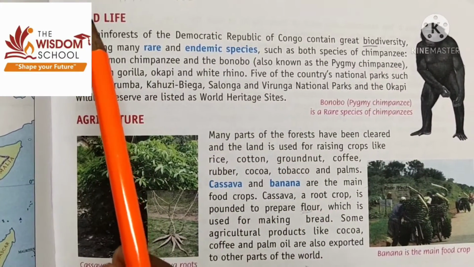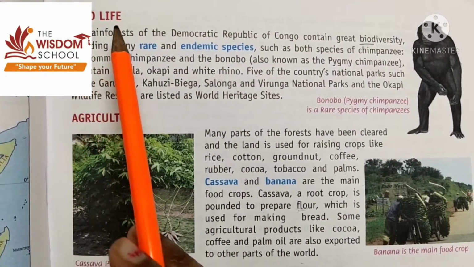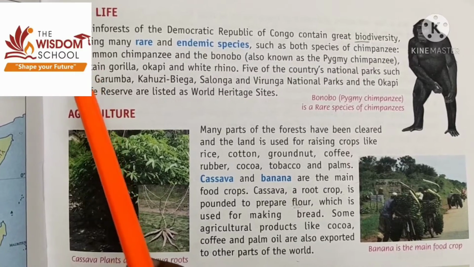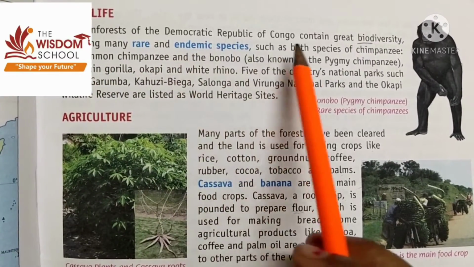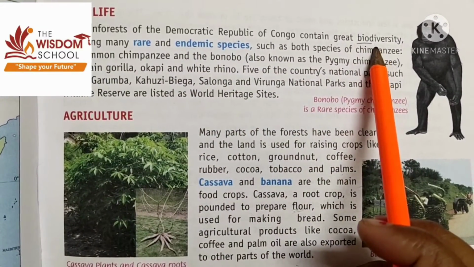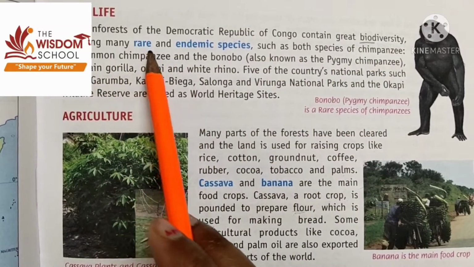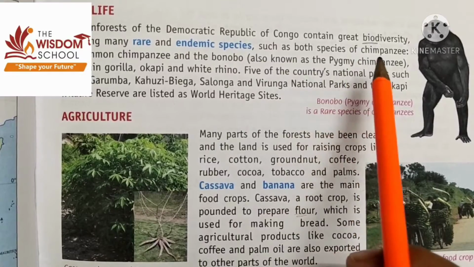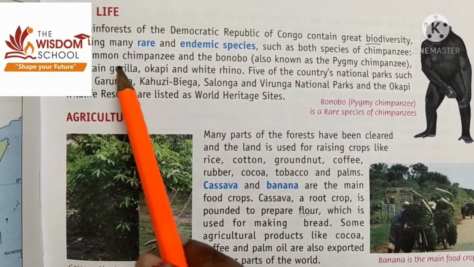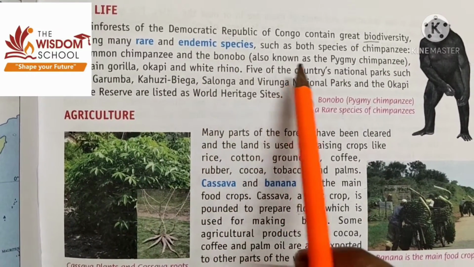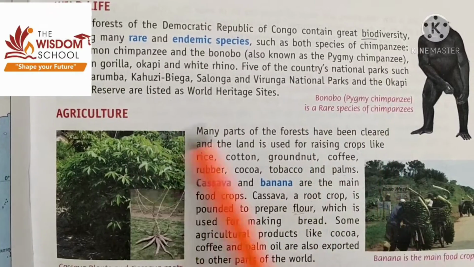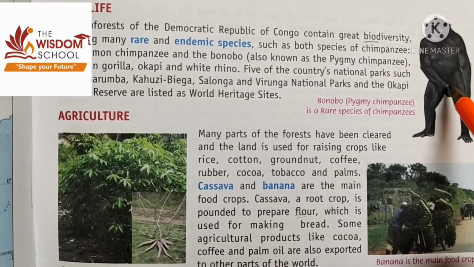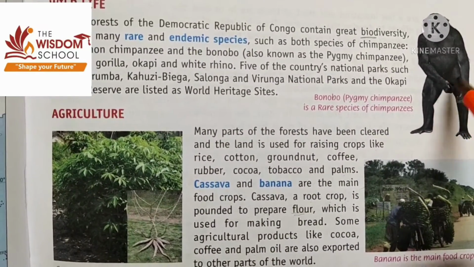Now let us find out about the wildlife of DRC. The rainforest of DRC contains great biodiversity, including many rare and endemic species. Here we can find the chimpanzee and the bonobo, which is also known as the pygmy chimpanzee. This is the bonobo, a very rare species of chimpanzee.